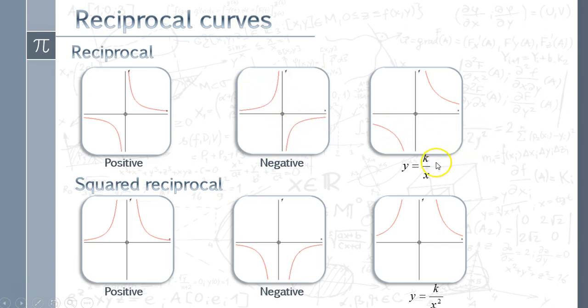And if we've got a constant here, so for example 2 over x or 3 over x, all that's happening effectively is the curve is being stretched away from the x-axis, so it just looks like it moves further out. For the squared version, again, here's our positive version. The negative version, we just put a minus on the front of it, and everything flips and becomes negative. And the same structure again for our k over x squared.